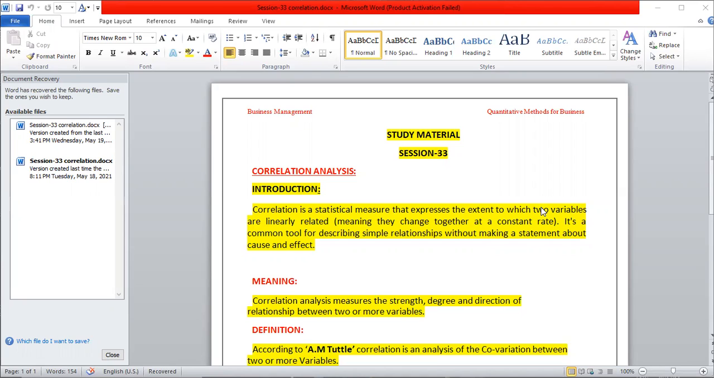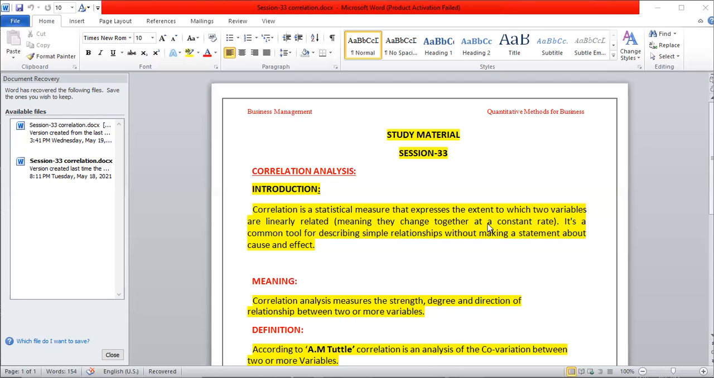If you take the example of price and supply, price is one variable and supply is another variable. Price changes and supply also changes. So here we have to know about the relationship between these two variables, price and supply, which are linearly related. To what extent and in what direction they are related, we study in correlation. They change together at a constant rate.